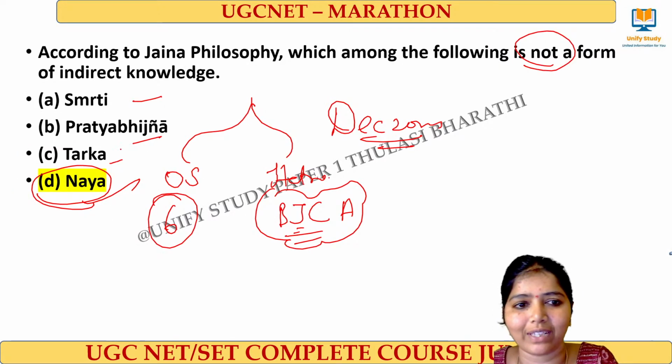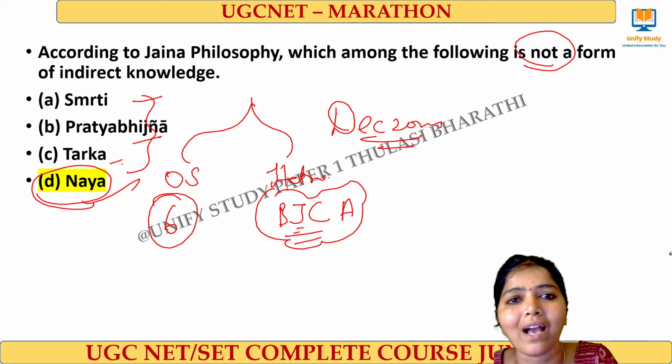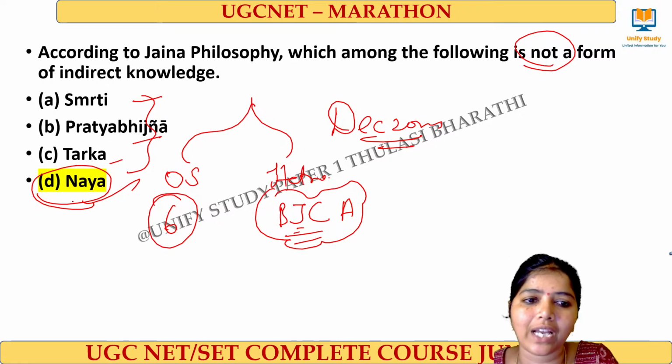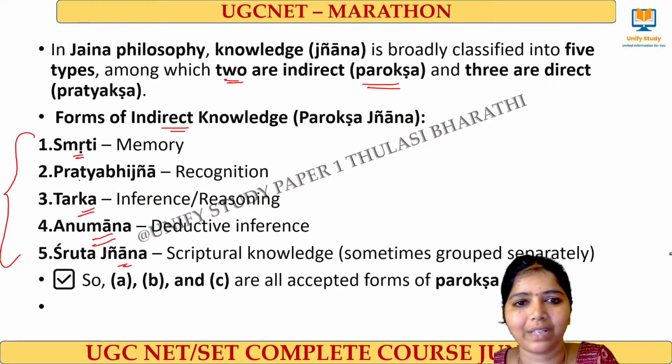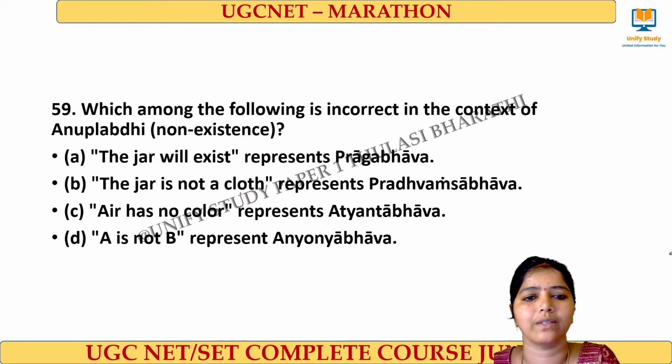So option D will come. A, B and C are indirect ways of getting knowledge. Here Nyaya is the direct form of getting knowledge. Clear? Yes, very good. Next question.